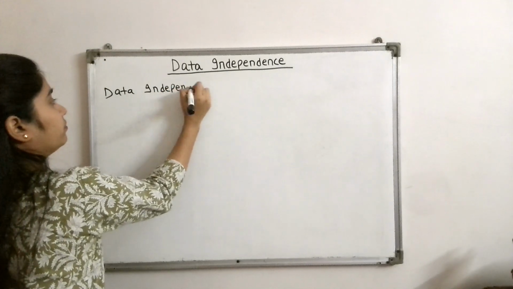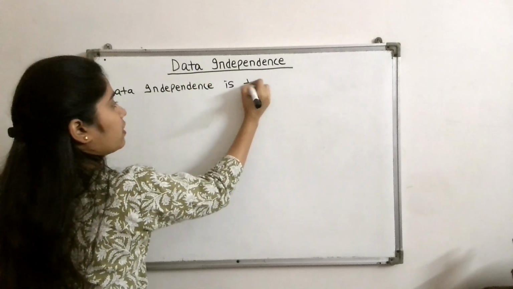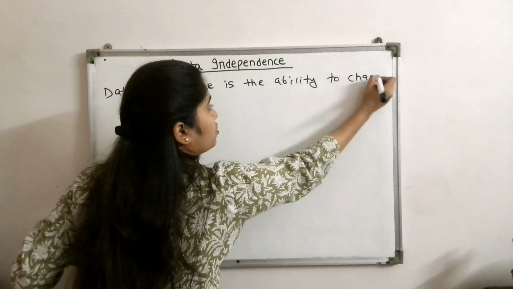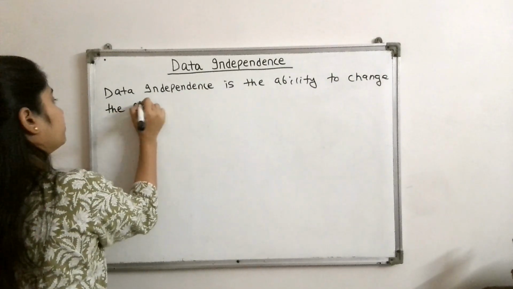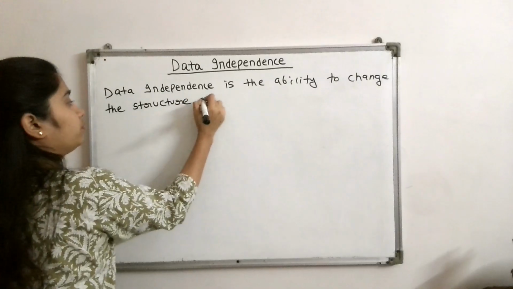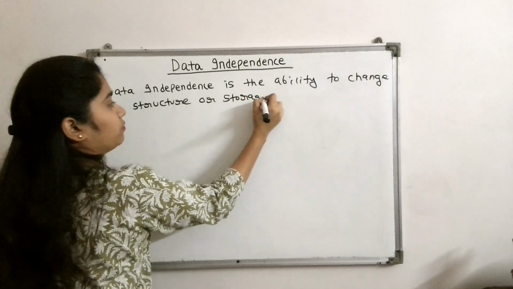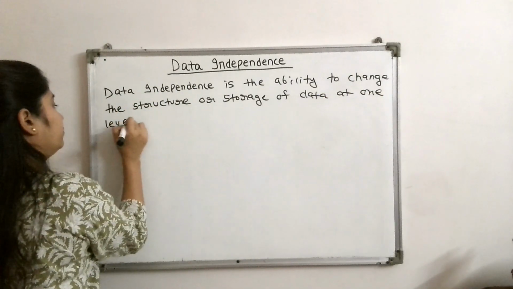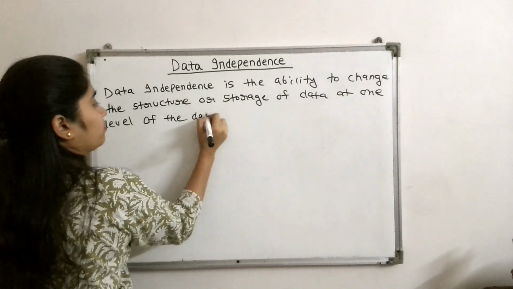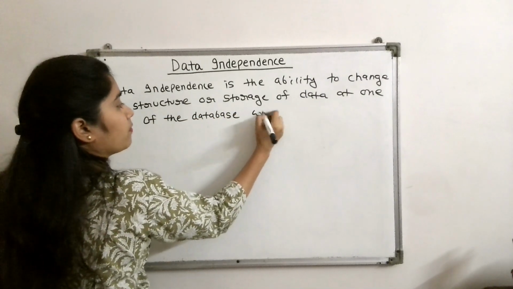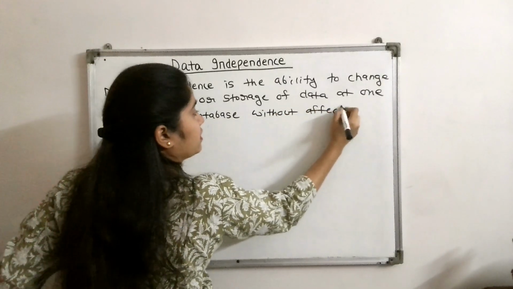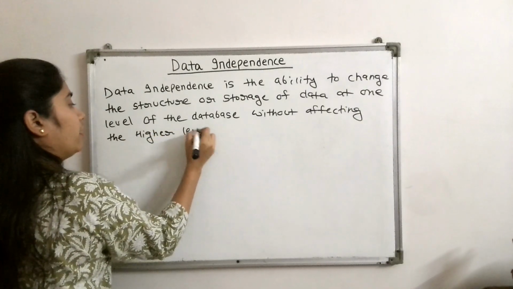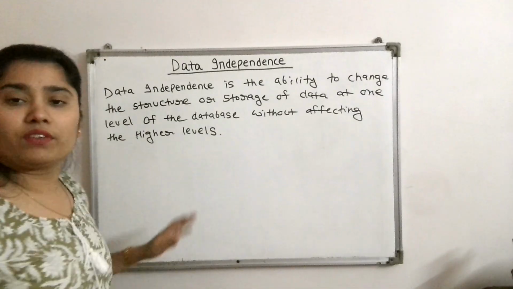Data independence is the ability to change the structure or storage of data at one level of the database without affecting the higher levels. So this is the definition of data independence.